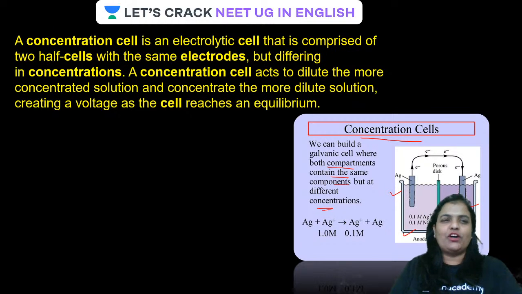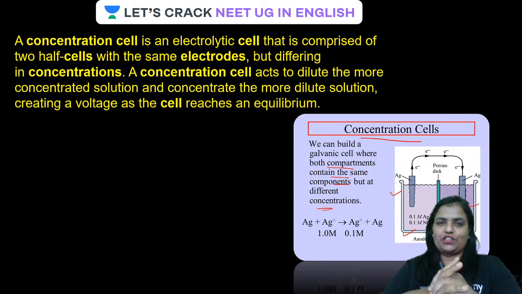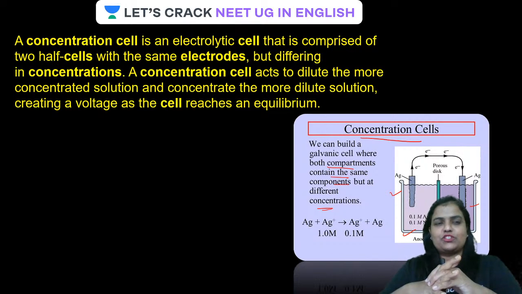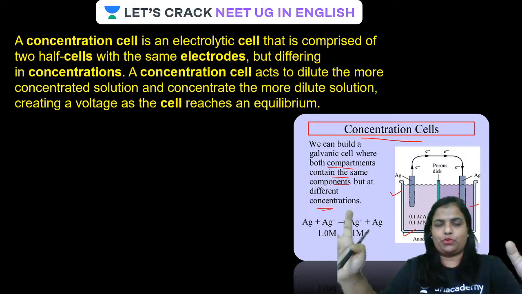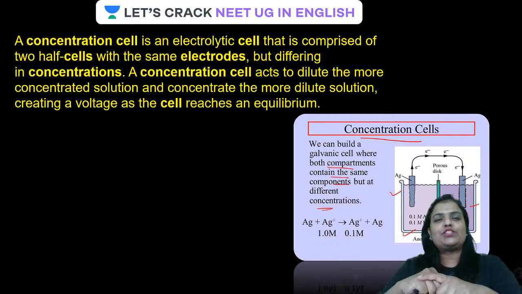This is the beauty of the concentration cell, guys. Everything is the same except the concentration of the solution, and, if a gas is involved, the pressure of the gas. Remember, everything remains the same in a concentration cell including the electrode, and the salt solution is also the same, only its concentration is different.